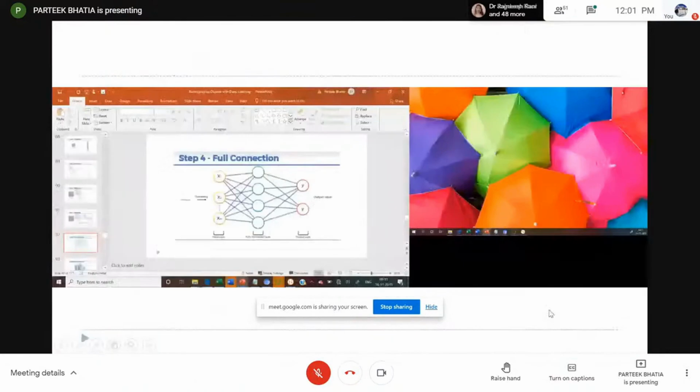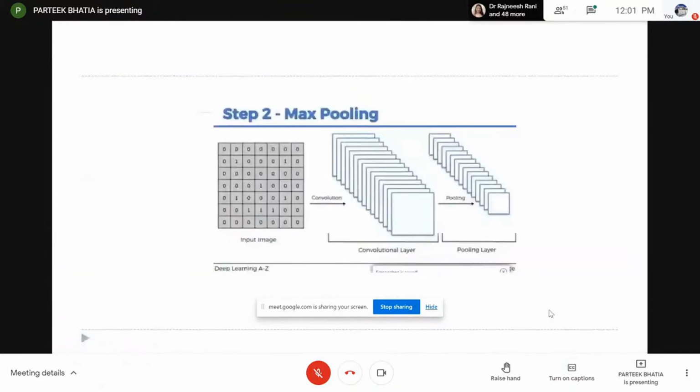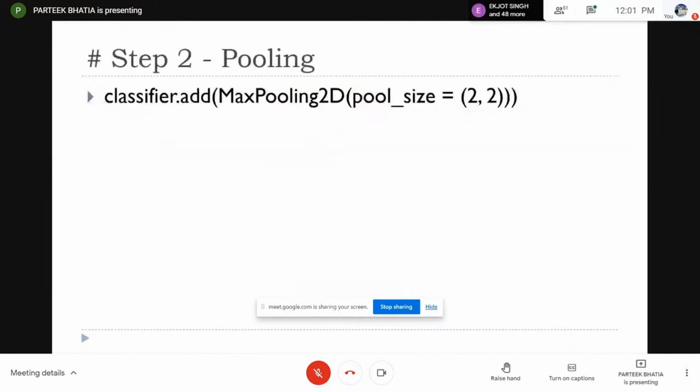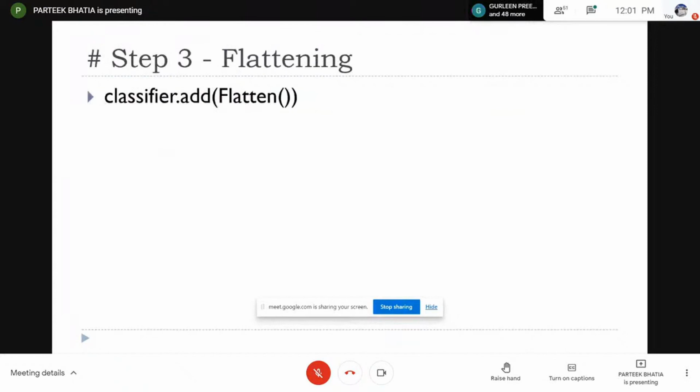At this point, initially we have this first convolutional layer where we specify the input size, the number of filters, and the size of each filter. After this, we have applied max pooling and specified the size. Then it is time for flattening. This flattening will make the input ready for the artificial neural network.